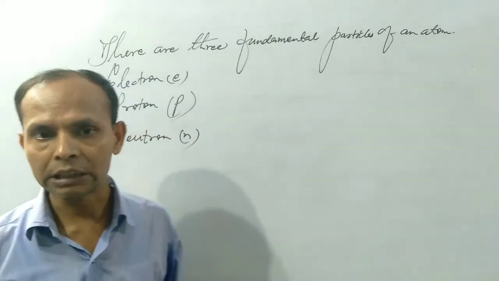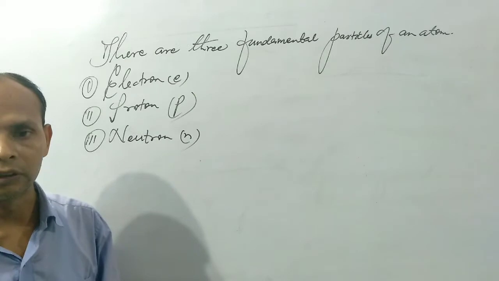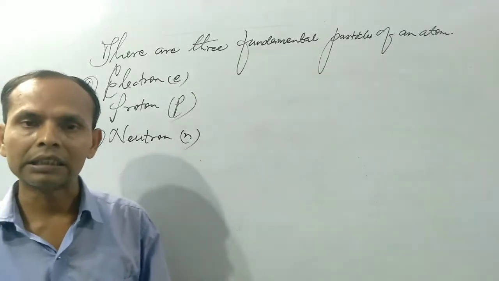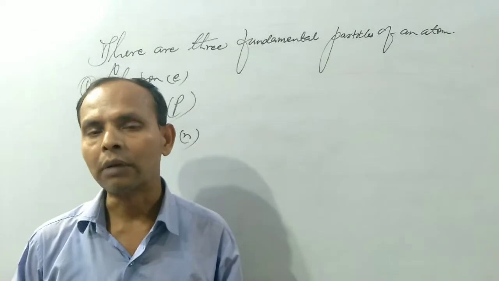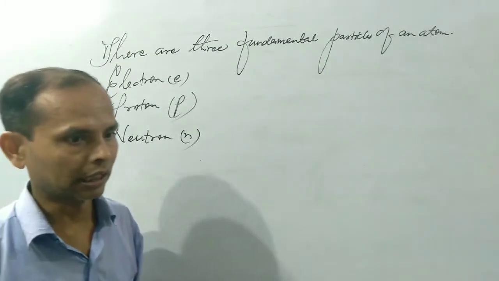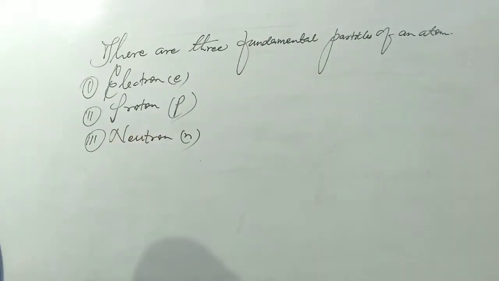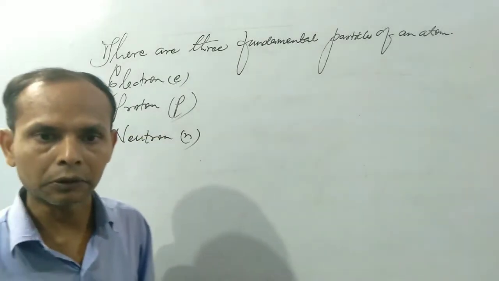This is the positive charged particle. And the third subatomic particle, neutron, has been discovered by James Chadwick on bombardment of alpha particle on beryllium atom at the first time. So all these three fundamental particles have been discovered by three different scientists across the world,